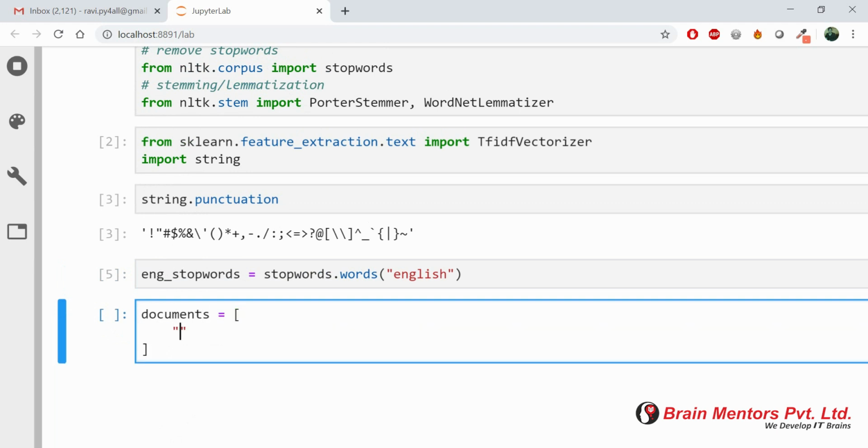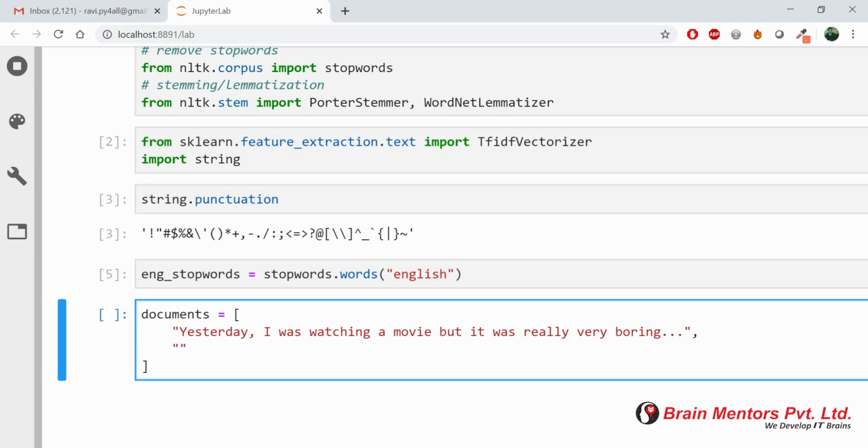Now we'll write down the documents. Right now I will just put the text according to me. Later, in the next video, we'll use a built-in real-time data set. Right now, for basic understanding, I'm just taking these documents. So: yesterday I was watching a movie, but it was really very boring. This is the kind of sentence that I have written.